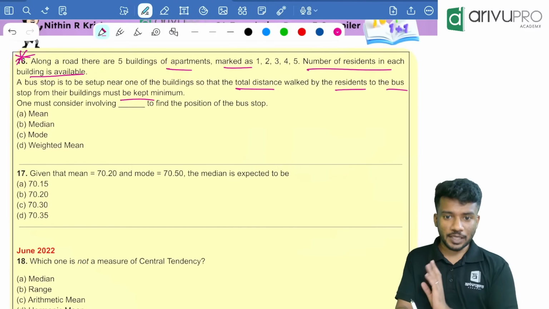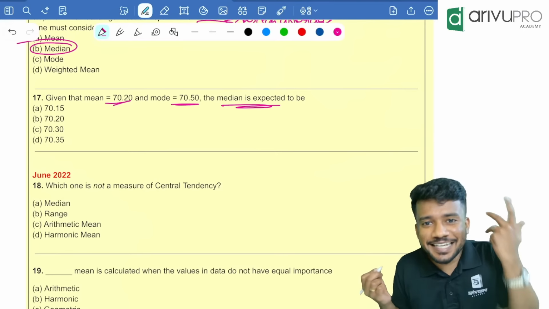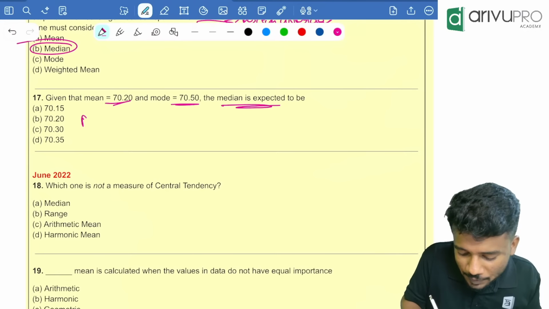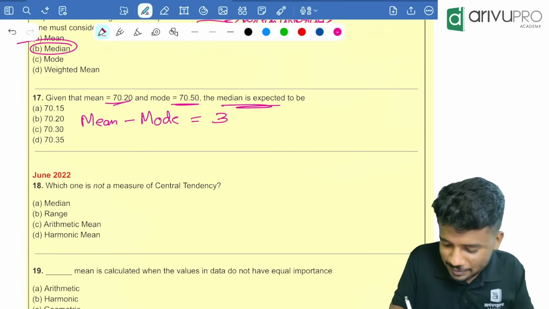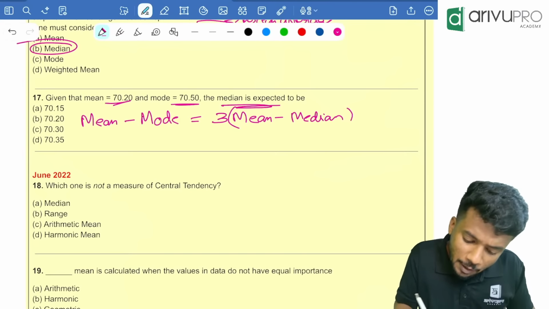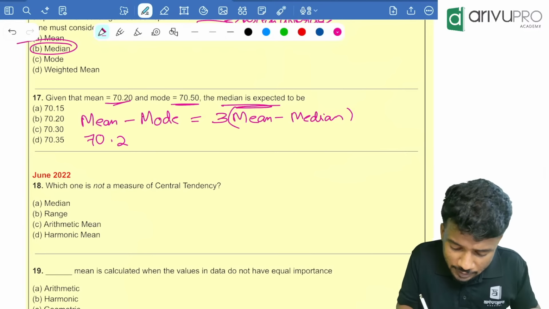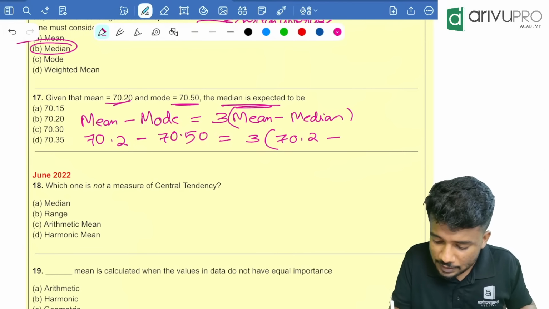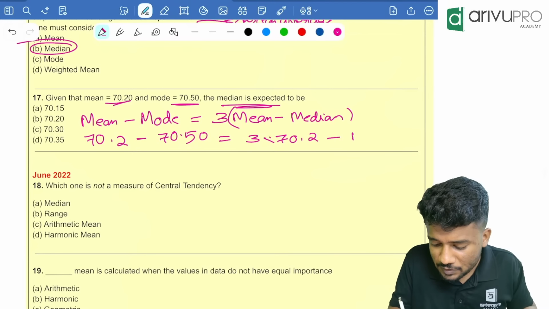Next one. Given that mean is equal to this much, mode is equal to this much, what is the median? What is the formula we are going to use? Mean minus mode is equal to 3 into mean minus median. Mean is given as 70.2. Then mode is 70.5, which is equal to 3 into 70.2 minus, I'll open the bracket, that means 3 into 70.2 minus 3 into median.